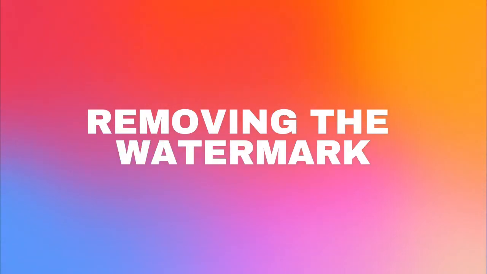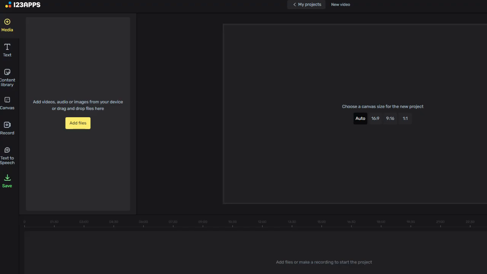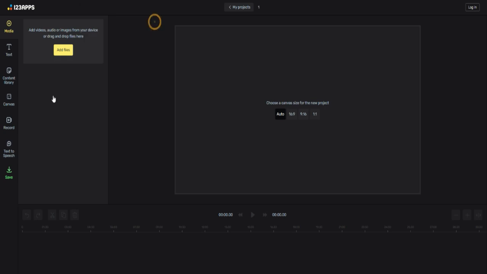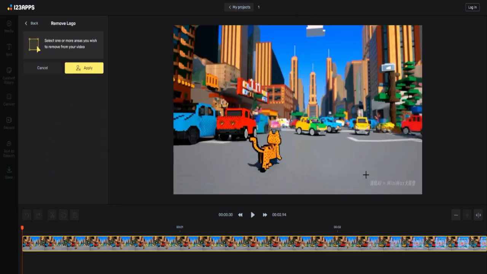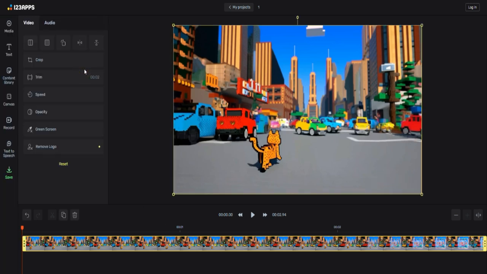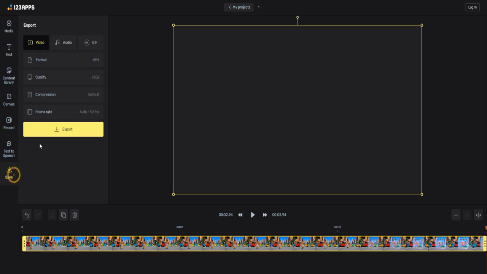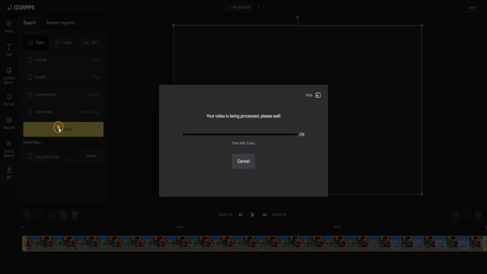Now let's have a look at removing the watermark. So I use this free website. Just drag in your video, click on Remove Logo, and then drag over where the watermark is. And as you'll see, it will blur it out. And then just click Apply. And from there, you just want to save and export your video. As you can see, it's done a pretty good job at getting rid of that watermark.